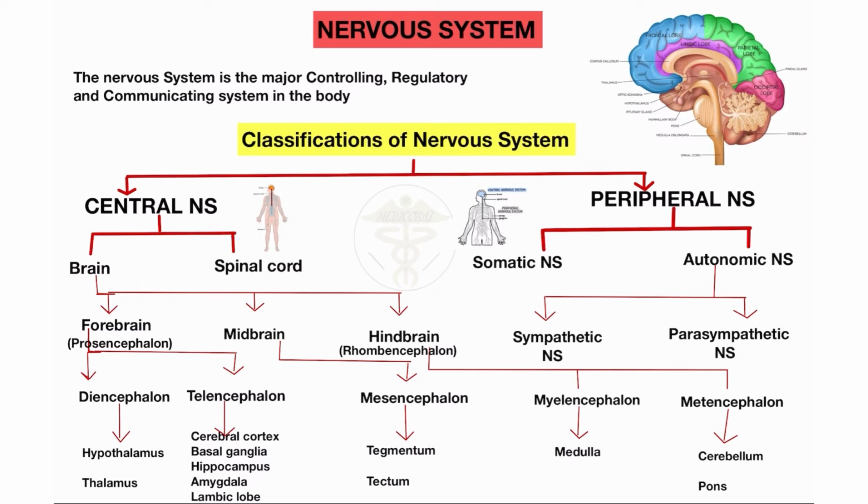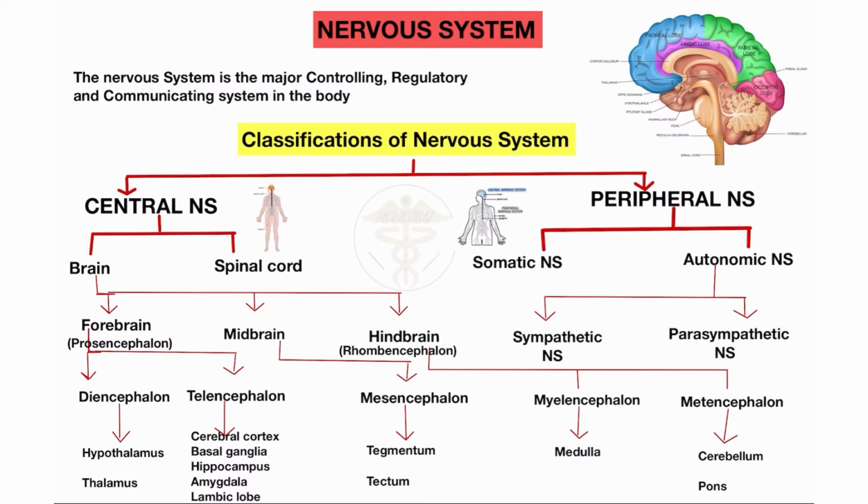The brain has three parts: forebrain, midbrain and hindbrain. The forebrain is also called prosencephalon, the midbrain is also called mesencephalon and the hindbrain is also called rhombencephalon. The forebrain has two parts, diencephalon and telencephalon. The midbrain has only the mesencephalon, and the hindbrain includes the myelencephalon and the metencephalon.